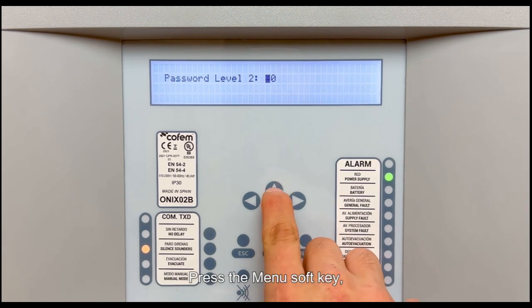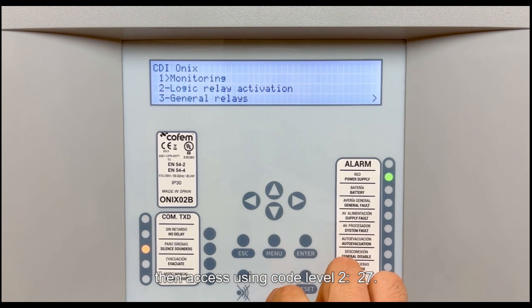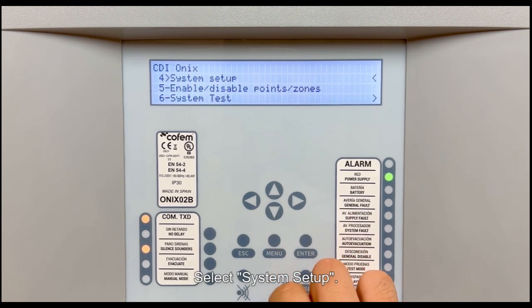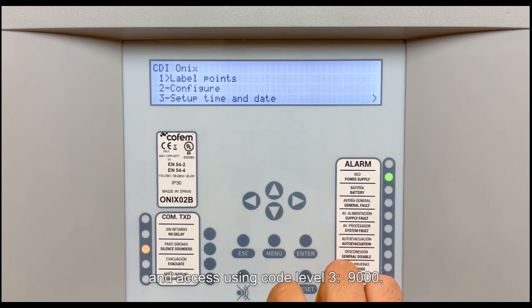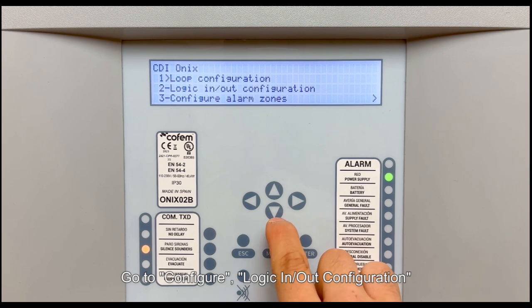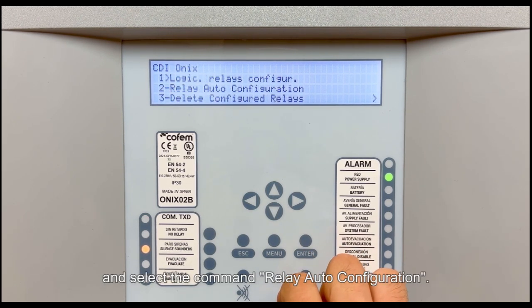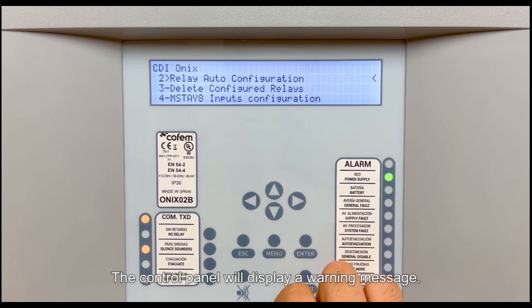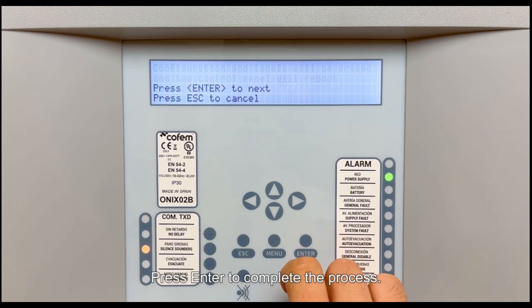Press the menu soft key, then access using code level 2, 27. Select System Setup and access using code level 3, 9000. Go to Configure, Logic In, Out, Configuration, and select the command Relay Auto Configuration. The control panel will display a warning message. Press Enter to complete the process.